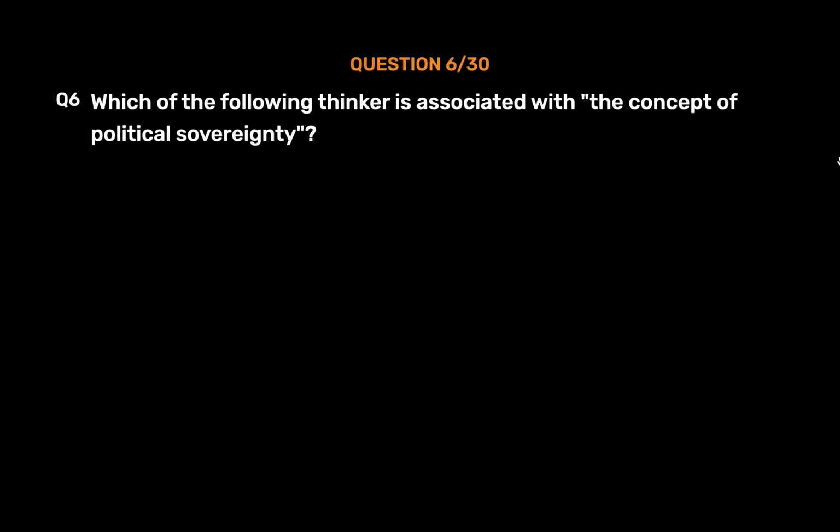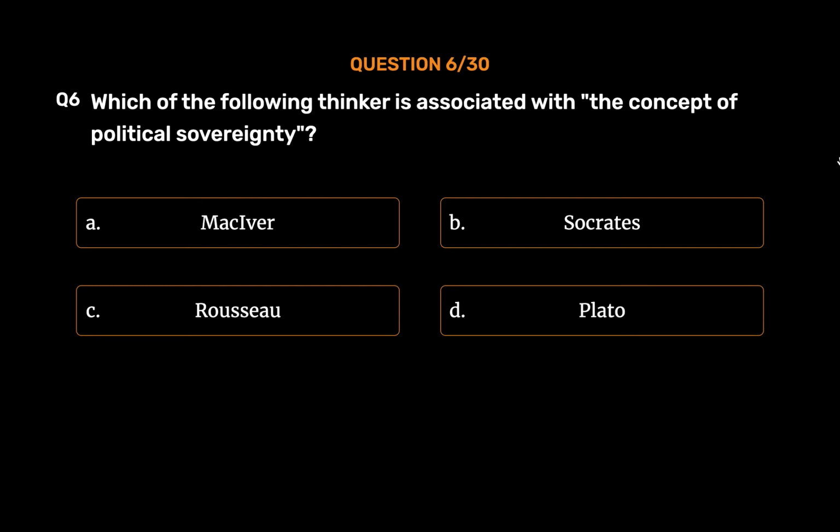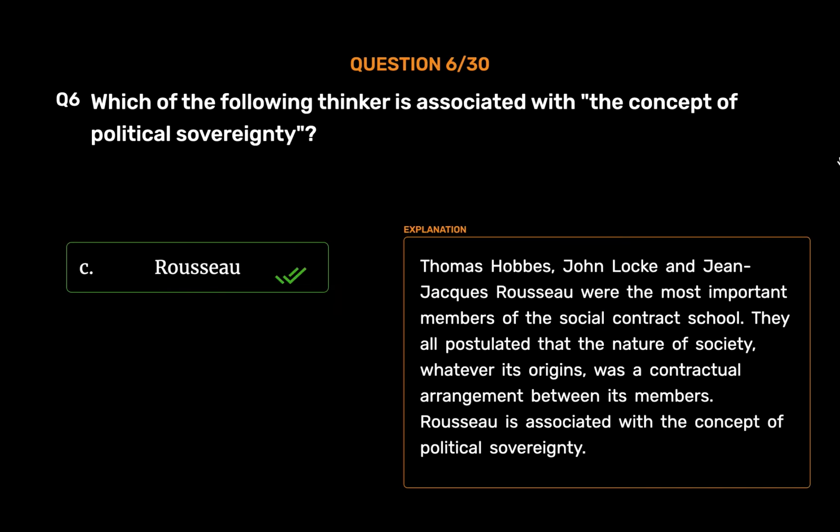Question number 6. Which of the following thinker is associated with the concept of political sovereignty? Option A. MacIver. Option B. Socrates. Option C. Rousseau. Option D. Plato. The correct answer is Option C. Rousseau. Thomas Hobbes, John Locke and Jean-Jacques Rousseau were the most important members of the social contract school. They all postulated that the nature of society, whatever its origins, was a contractual arrangement between its members. Rousseau is associated with the concept of political sovereignty.